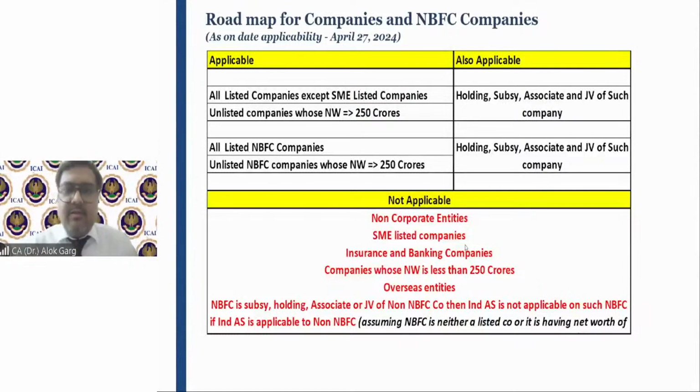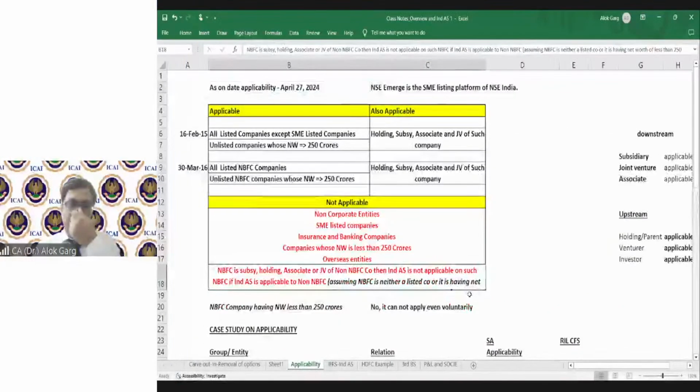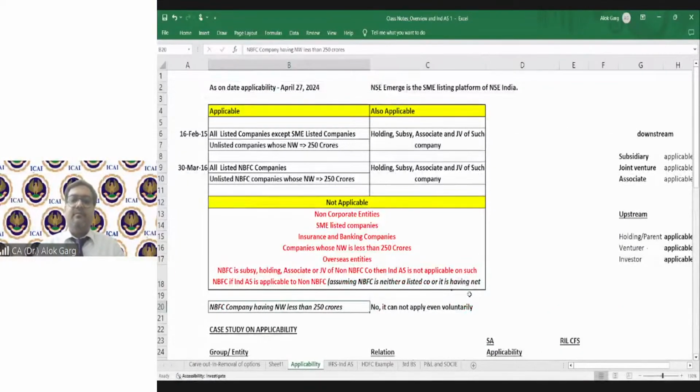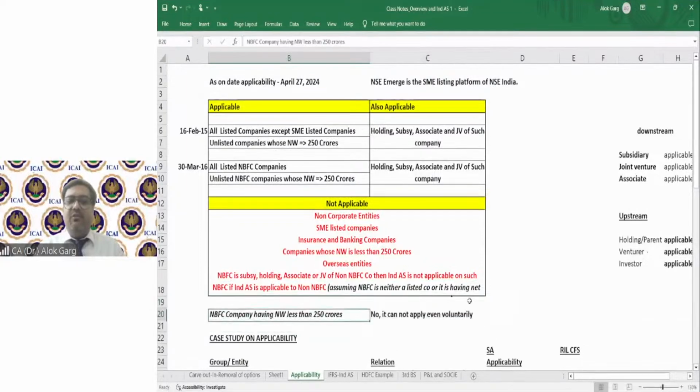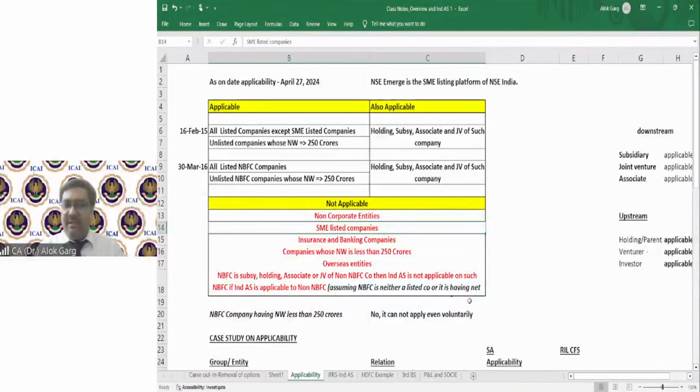Okay. So let me take you to an Excel file first. Please confirm if my Excel file is visible. And one more thing I need to add. If there is an NBFC company whose net worth is less than 250 crore, it cannot apply even voluntarily. I hope the Excel file is visible.